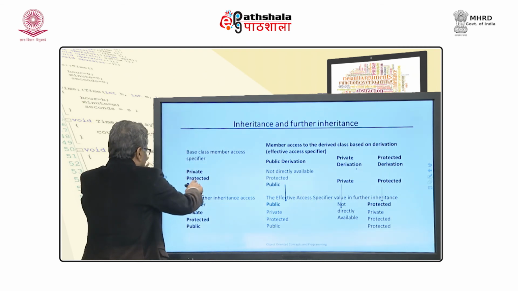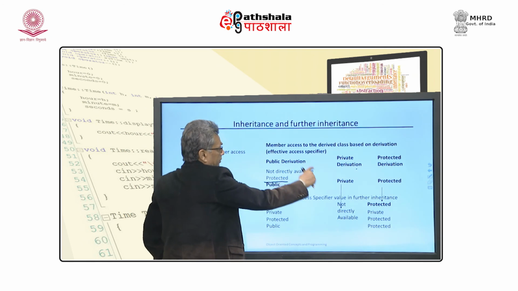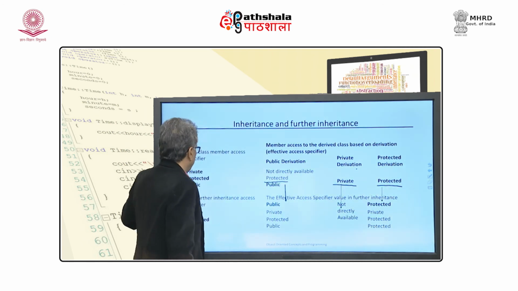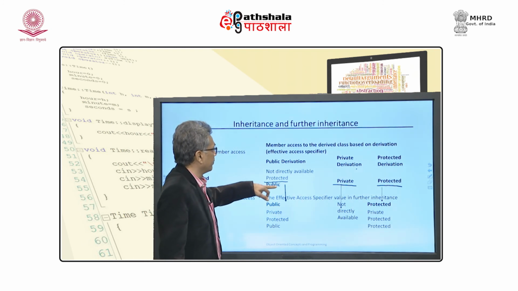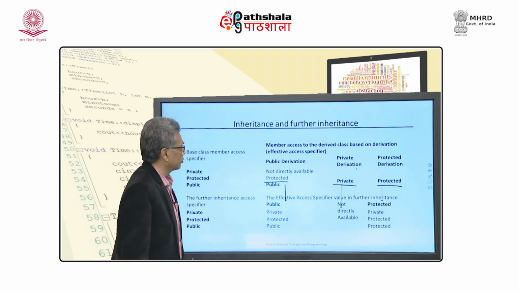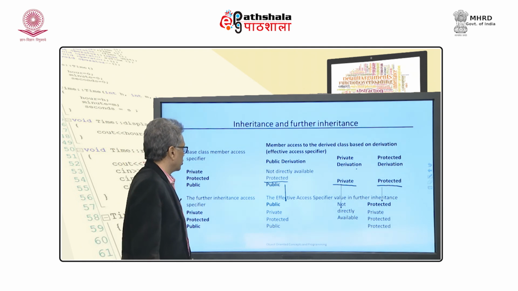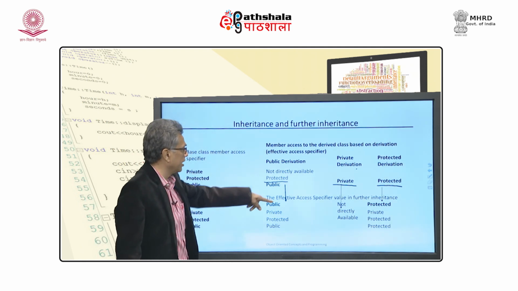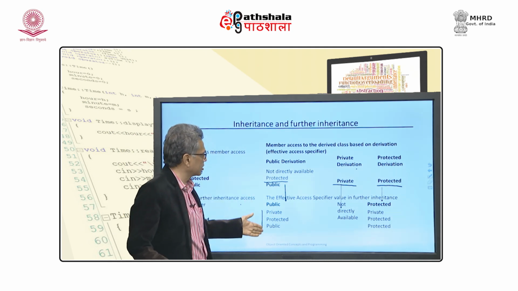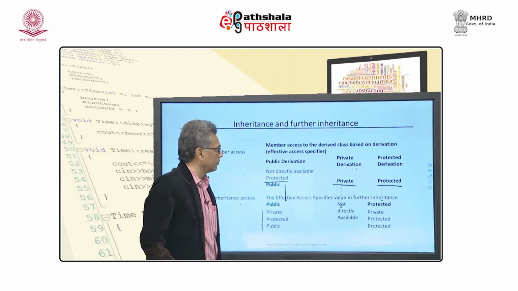In case of a protected member, public derivation keeps it protected, private derivation makes it private, and protected derivation keeps it protected. You can see that public inheritance is almost keeping the same kind of thing, though private is not directly available.